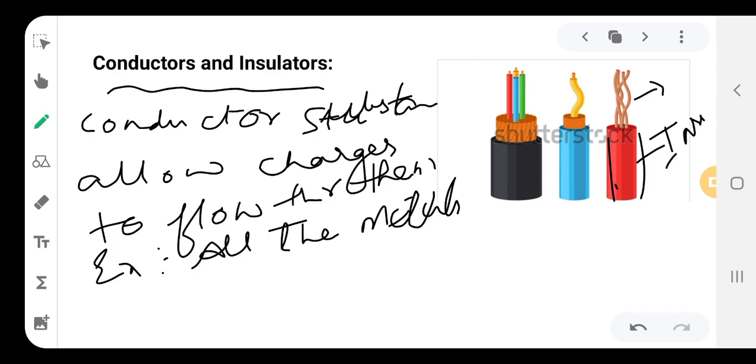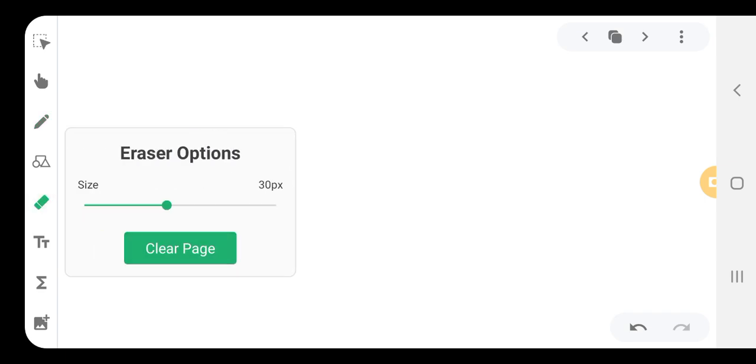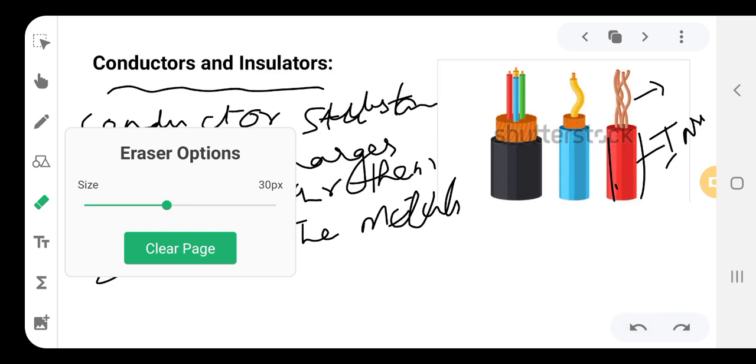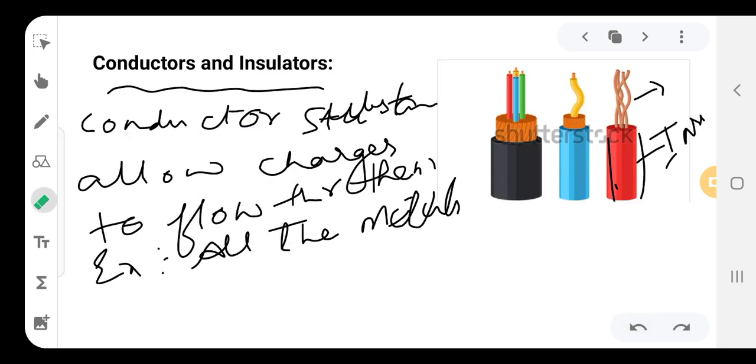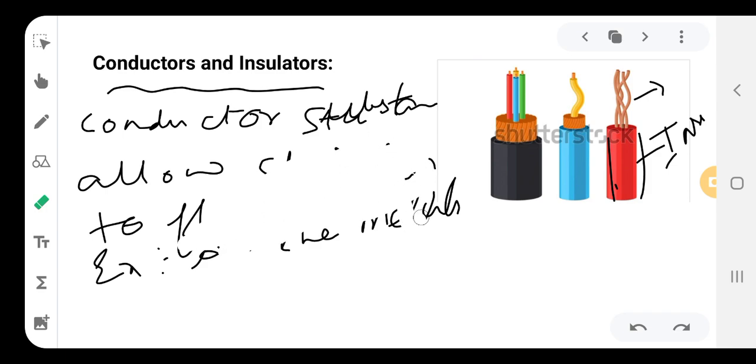Okay, so insulators are nothing but the substances which do not allow the electric charges to flow through them. For example, wood, plastic, glass, fiber.